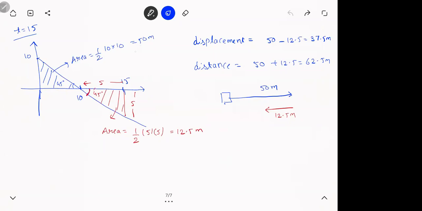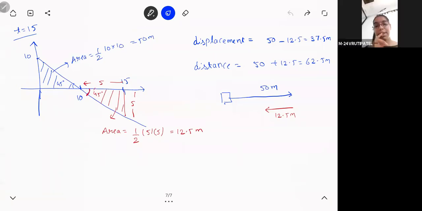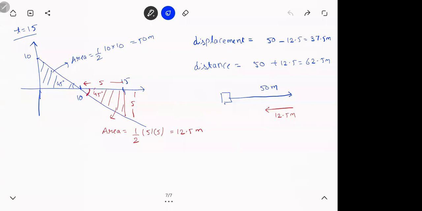नहीं देखो ना, what is the meaning of positive area? Positive means you're going front, ना? So 50 आगे गया. What is the meaning of negative area? Negative means you're coming back, na? Is that fine? So body is going 50 meters forward and 12.5 meters backward.